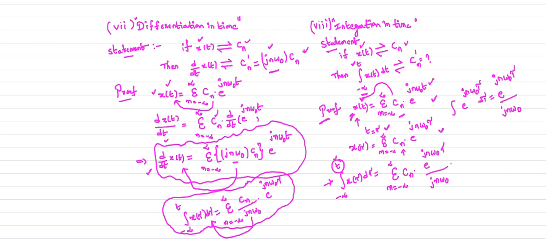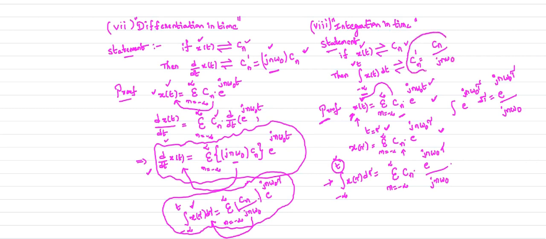Now this factor Cn by jn omega naught is nothing but the complex exponential Fourier series coefficient of the integral of x of tau d tau. Am I correct or not? So the answer for this statement is, for the integral of x of tau d tau, your complex exponential Fourier series coefficient is Cn divided by jn omega naught.